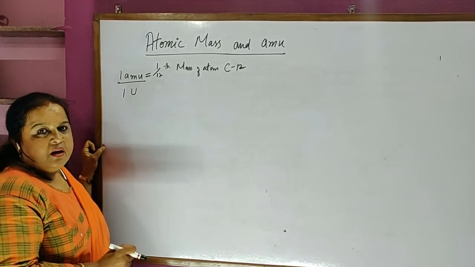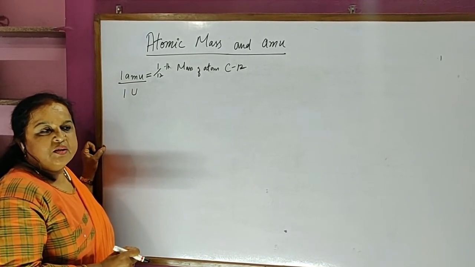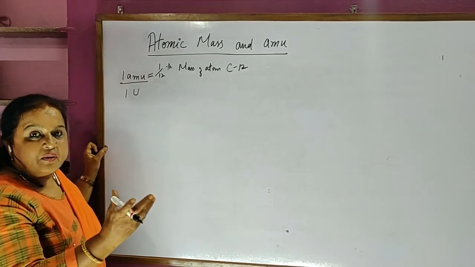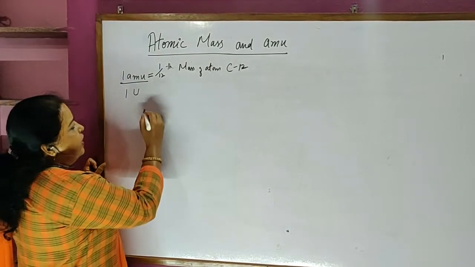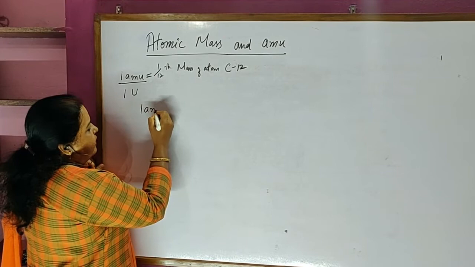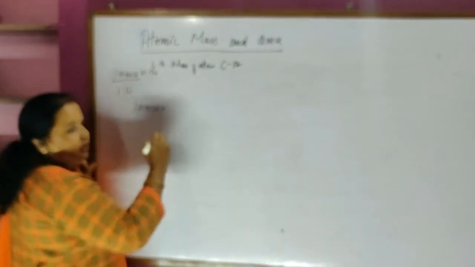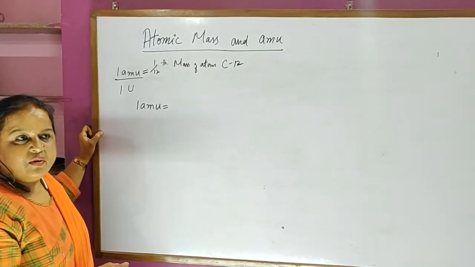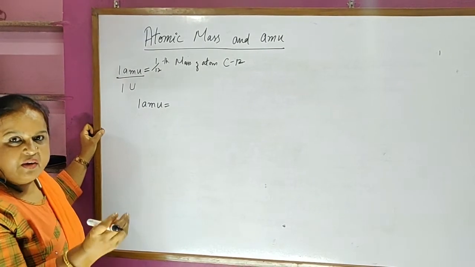Now let us understand how much one atomic mass unit is equal to in terms of grams. To calculate this in grams, I must take the mass of the 1/12 part.